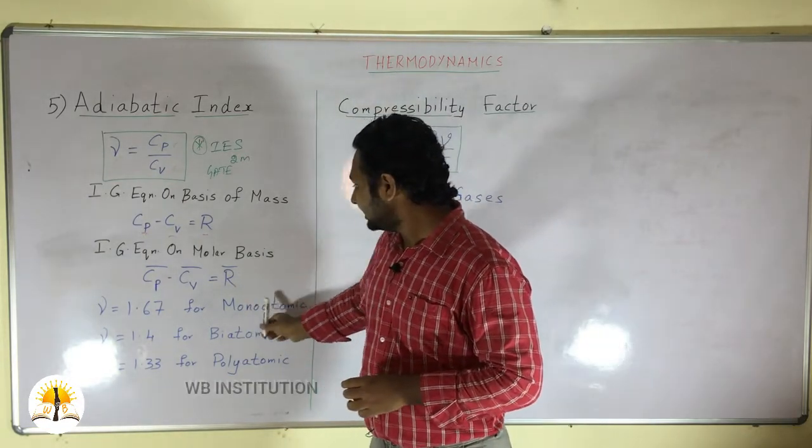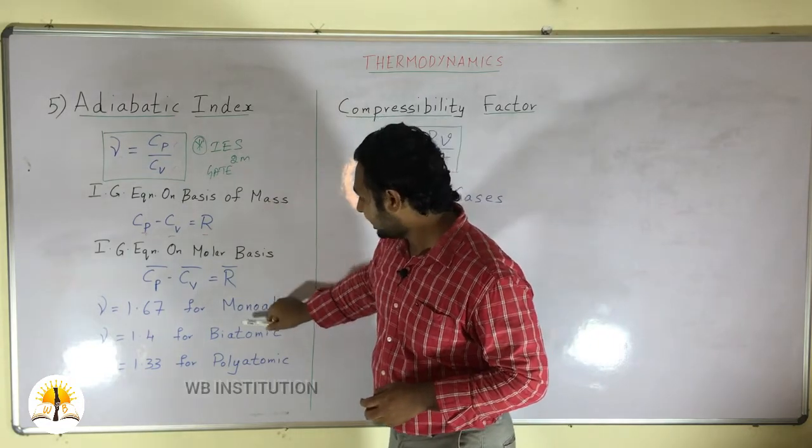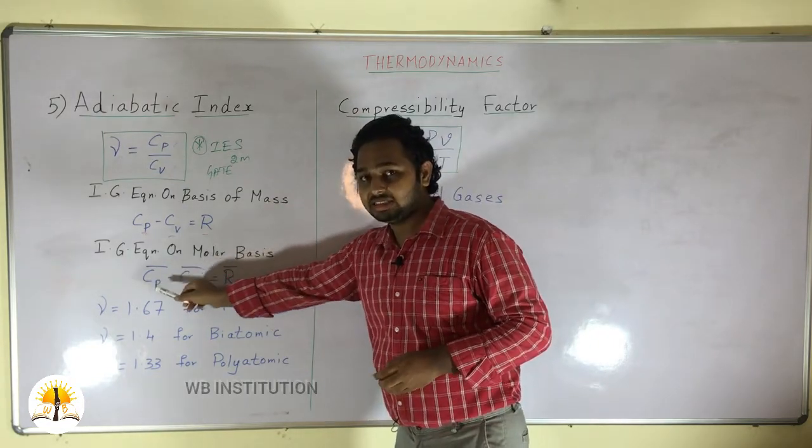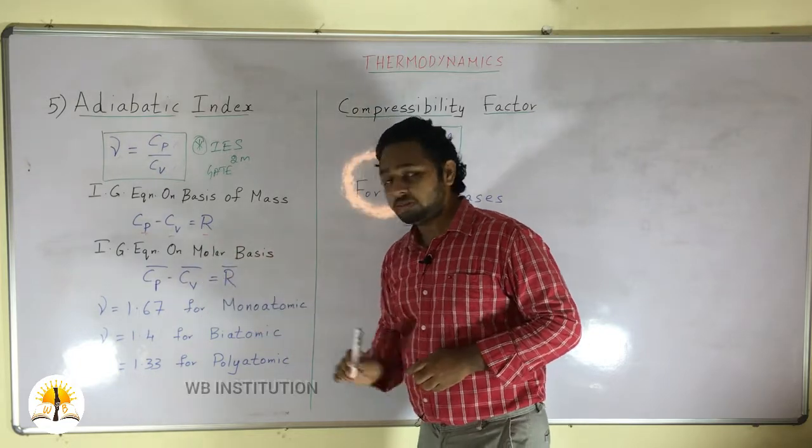So here we can directly calculate the adiabatic index if the value of either constant pressure or constant volume specific heat is given.